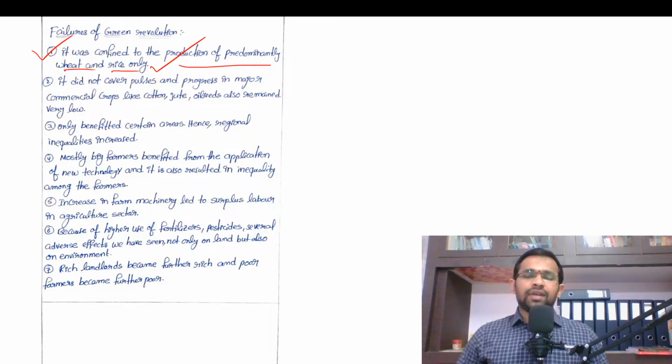In spite of having a huge amount of cultivable land, we are unable to increase the productivity of the pulses. Still, we have been following traditional way of cultivating methods for pulses. That is why we are importing the pulses from other countries. So this is a major failure of the Green Revolution.